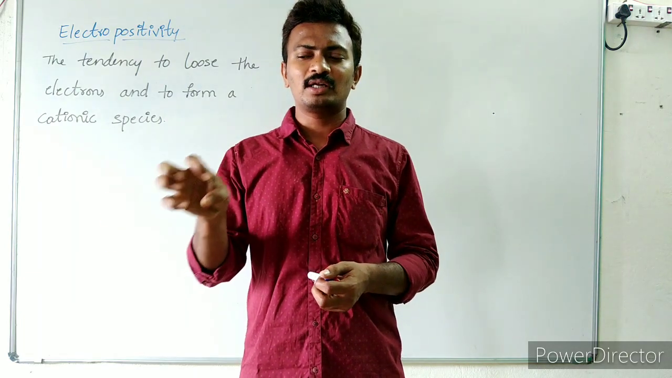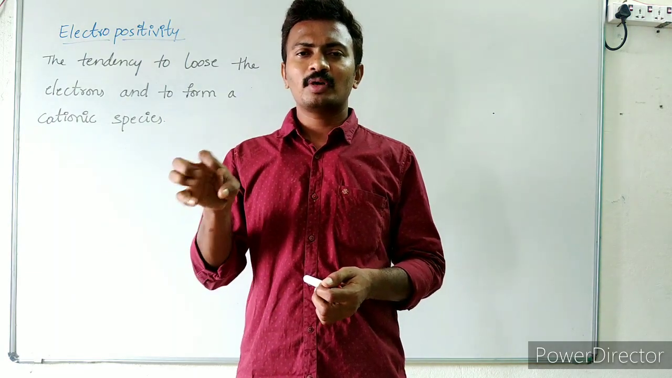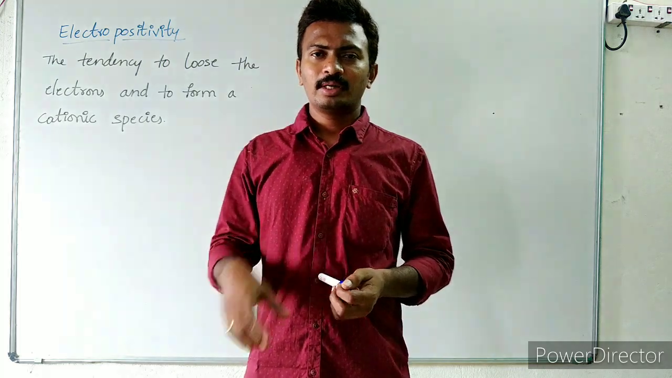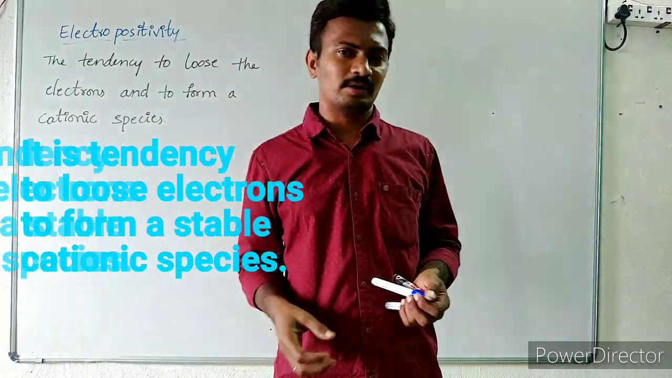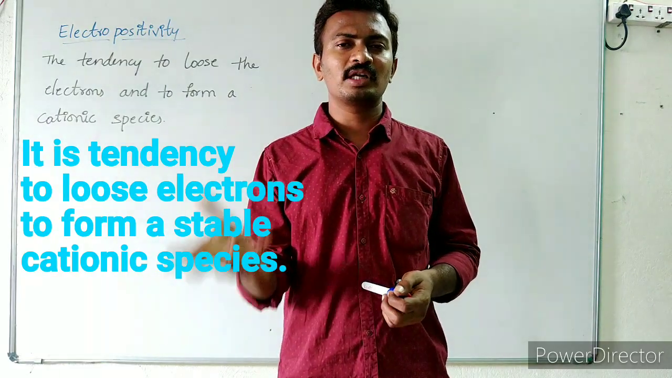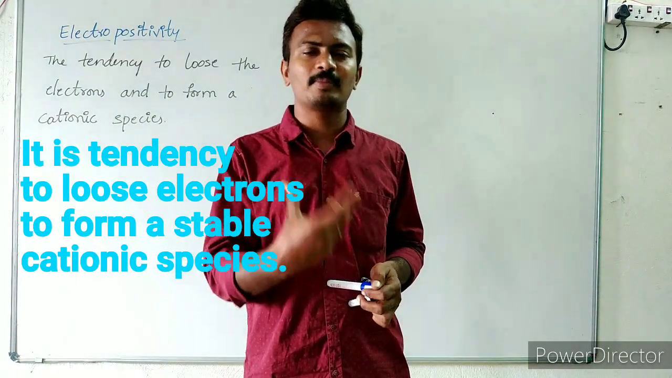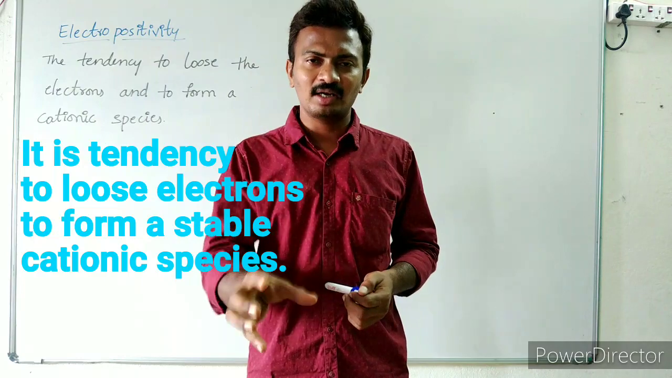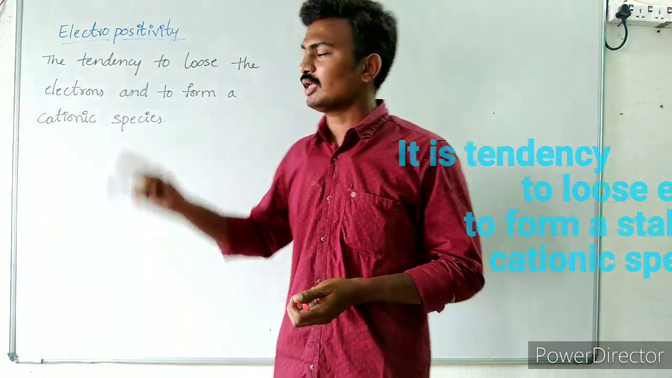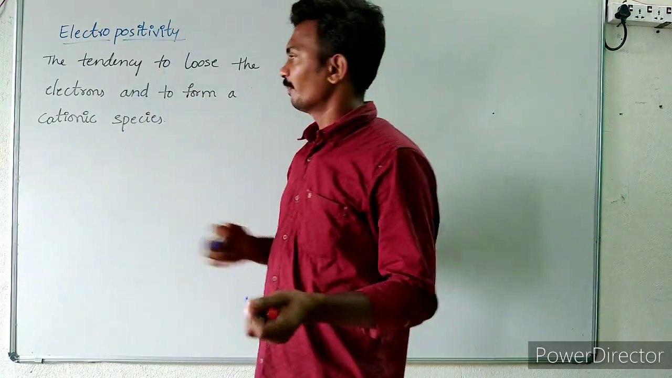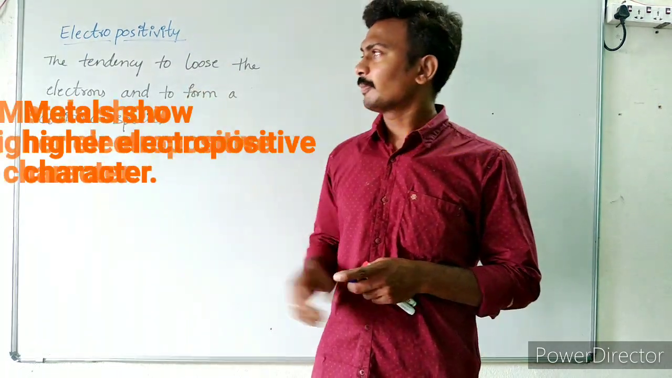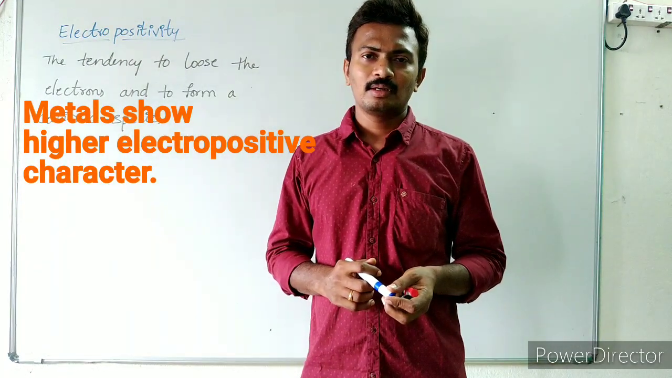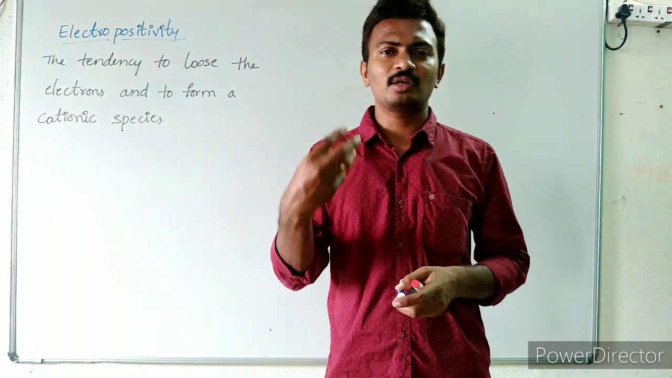Electronegativity is the tendency to gain the bonded electrons towards itself in a bonded molecule. Here, electropositivity is the tendency to lose the electrons. By losing the electrons, it is going to get converted into a stable cationic species. The tendency to lose the electrons is known as electropositivity. Right? Metals mostly exhibit this electropositive nature, because they have the tendency to lose the electrons.